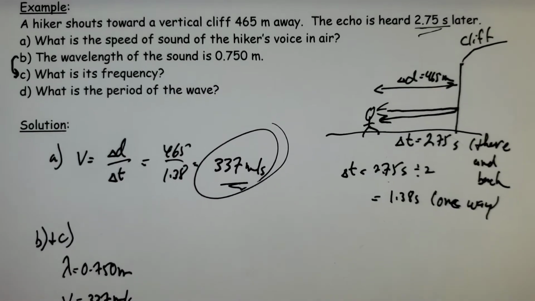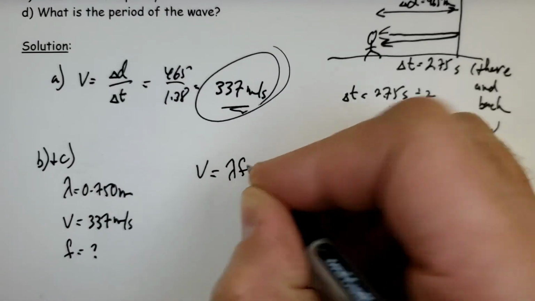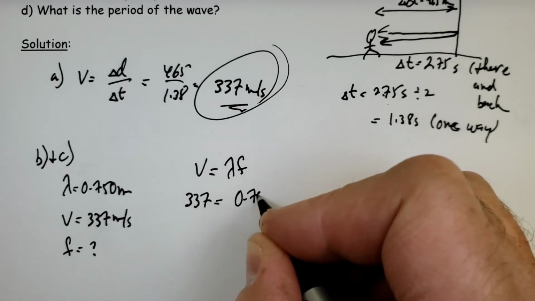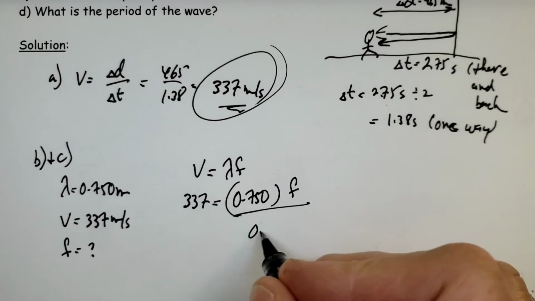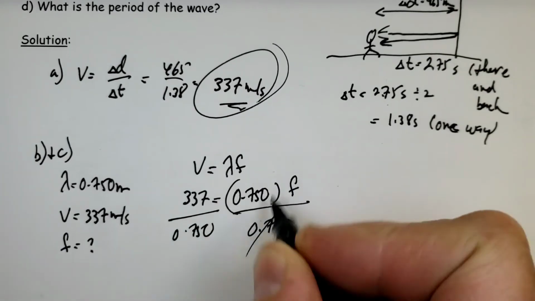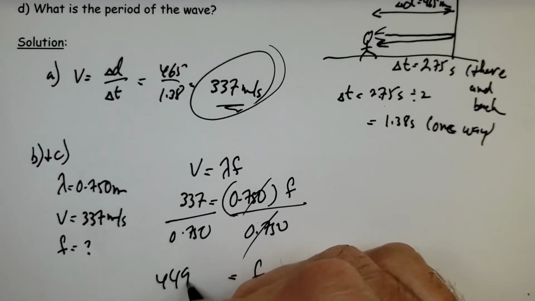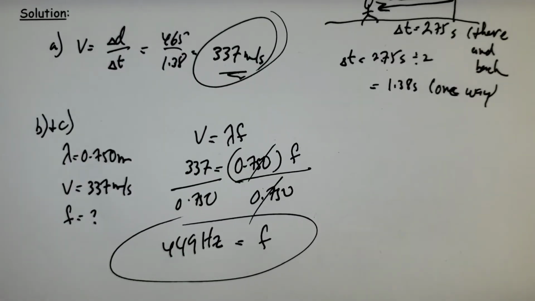And of course, this involves the old universal wave equation. 337 is equal to 0.750 multiplied by f. So of course we have to solve for f. Divide both sides by 0.75, and that works out to be 449 cycles per second, or simply hertz.